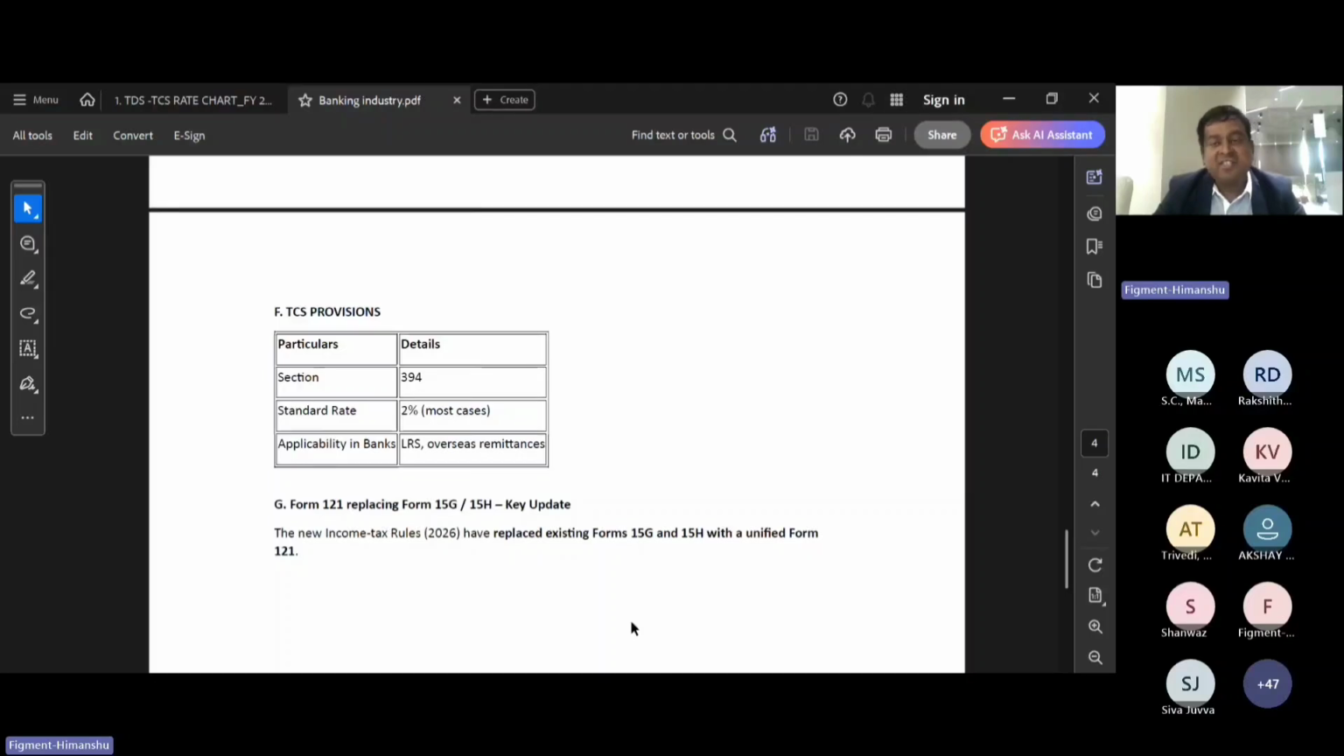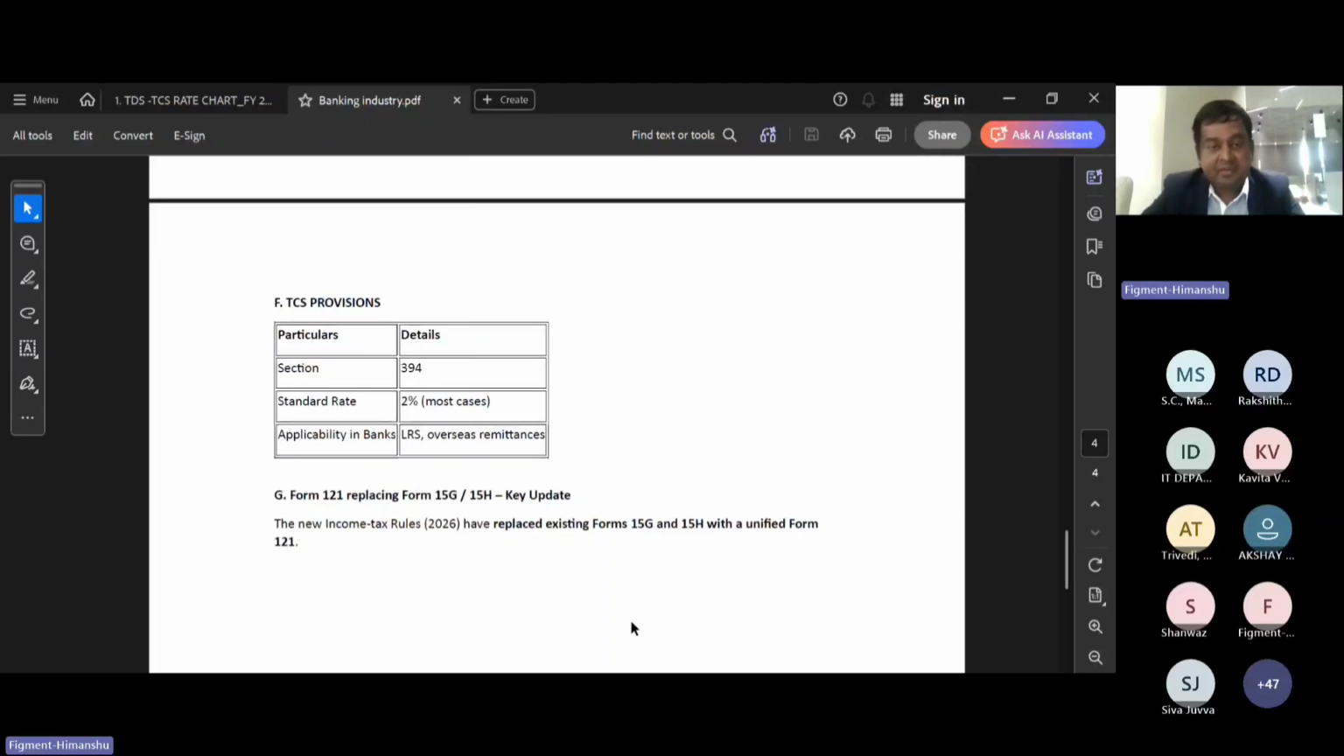So banks need to accept Form number 121, and wherever Form 15G, 15H is used, in the case of the mutual fund industry also, wherever we are giving dividends. For listed companies also, whenever they are giving dividends, they have to accept 15G, 15H. Right now, there is a single form only, that is Form number 121, which replaces Form 15G, 15H.